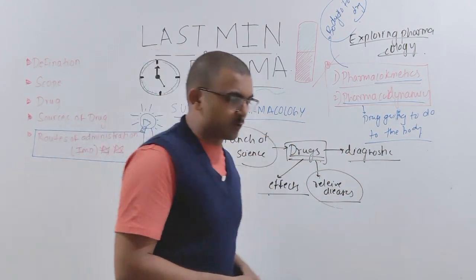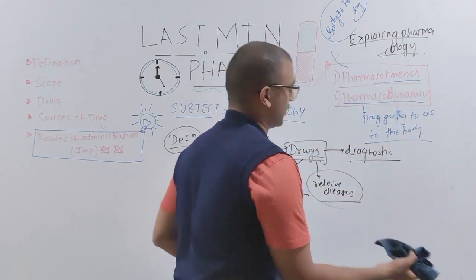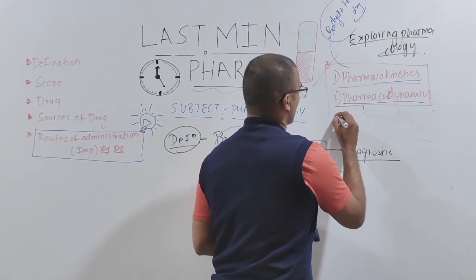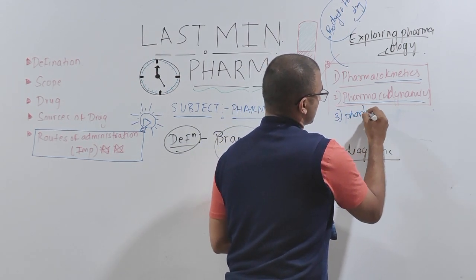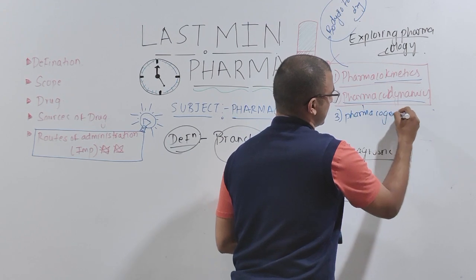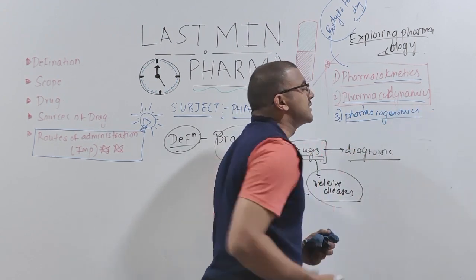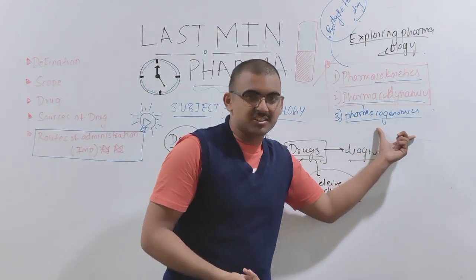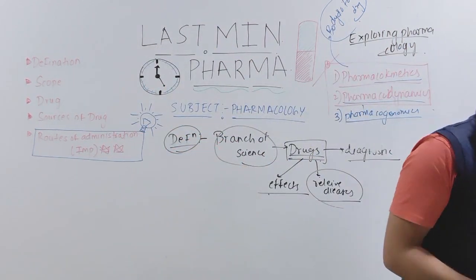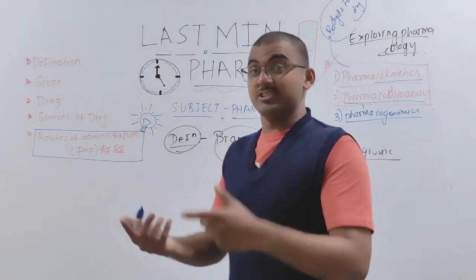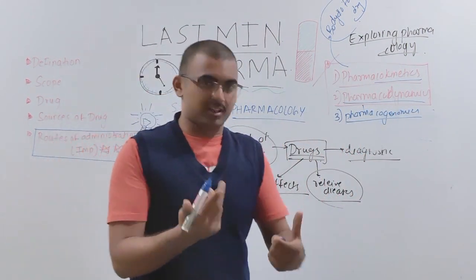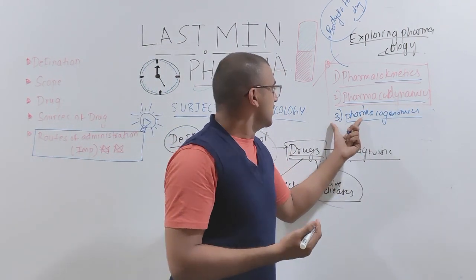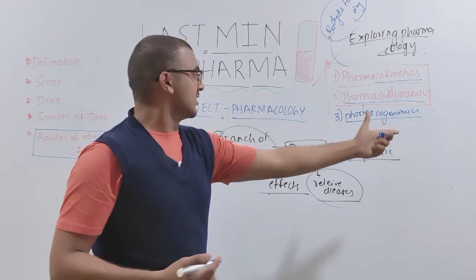The next one which you have to understand over here is pharmacogenomics. So what is pharmacogenomics? Pharmacogenomics is where you try to understand the genetic influence on the drug. That will come under pharmacogenomics.